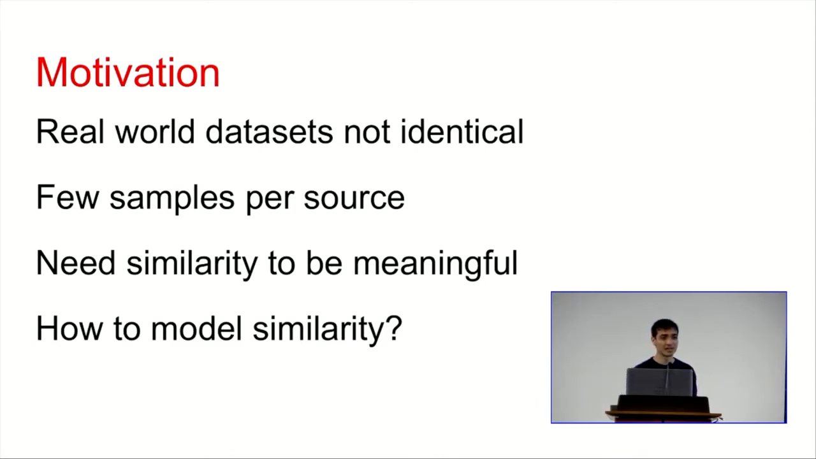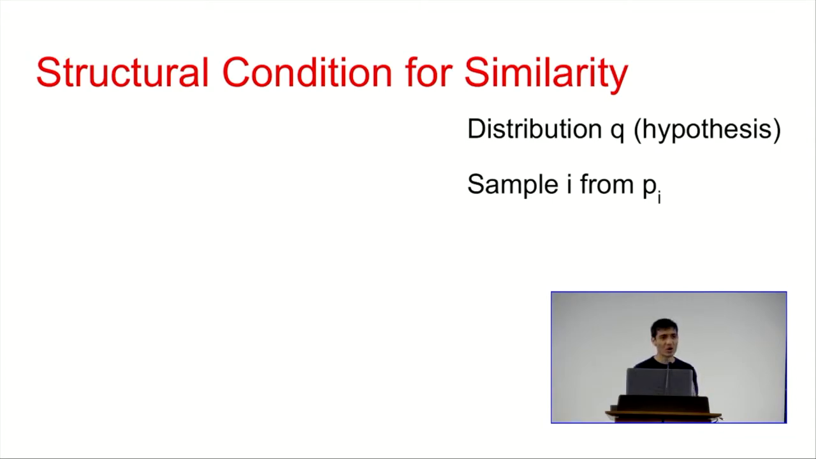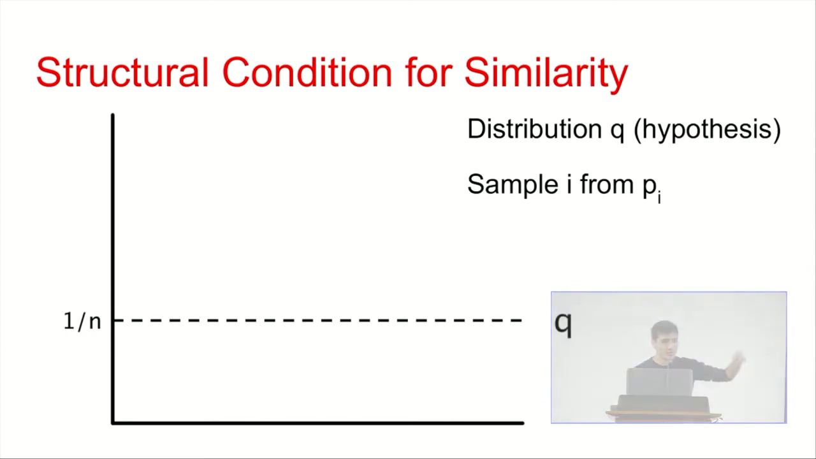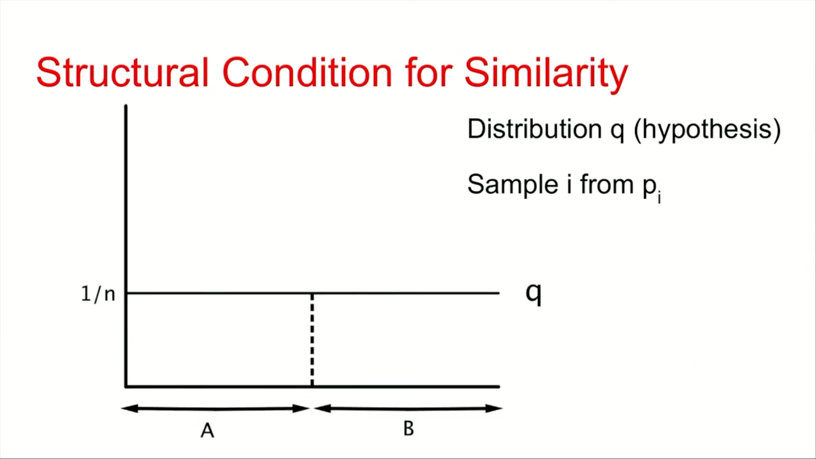So first, I'll tell you all about our method to model the similarity. We have this structural condition to model the similarity. In this structural condition, let's say that we have some known distribution Q, which is our hypothesis, and I'll get to that more later on. But let's say that our ith sample comes independently from some distribution Pi. So our structural condition is the following. First, in this example, let's say Q is the uniform distribution that we know.